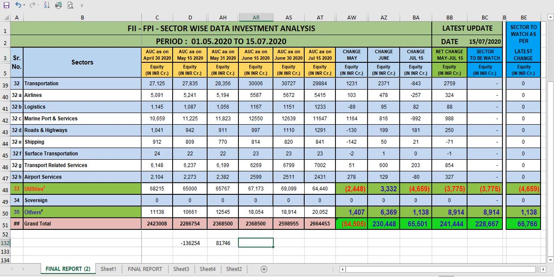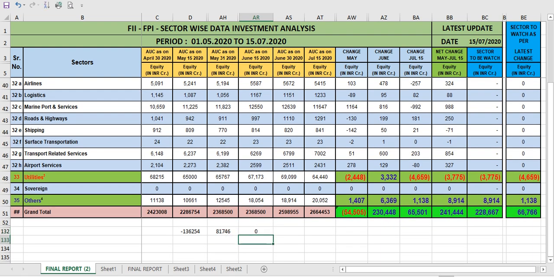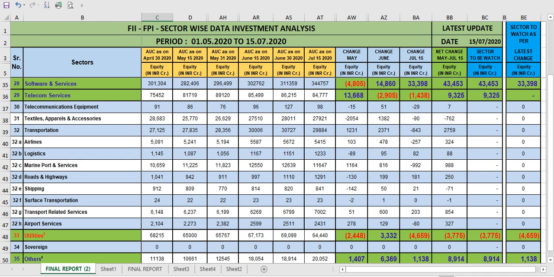Now I got data again on June 15th. So I did the same calculation on June 15th and I got an idea about how much they invested. In this way, you can get an idea. Sorry, something is wrong here. I will explain it better in monthly, because I did it on monthly only. One minute.